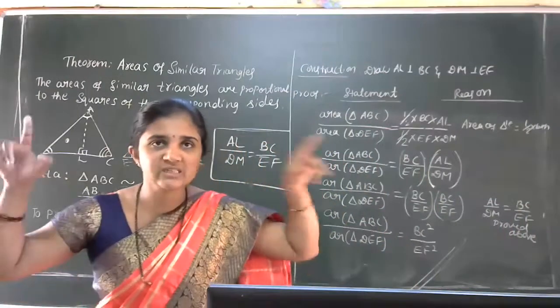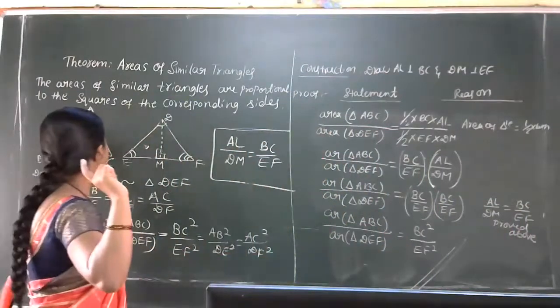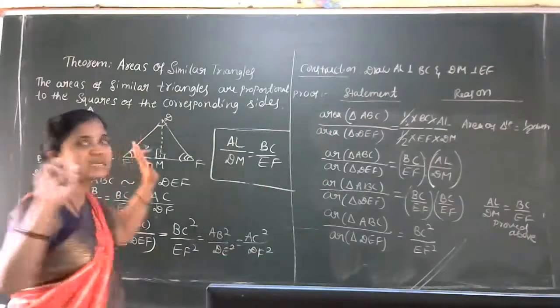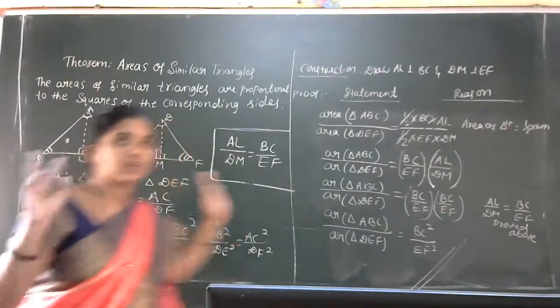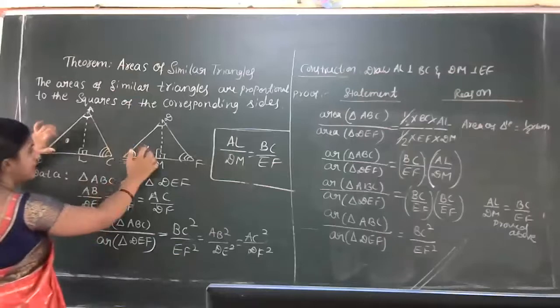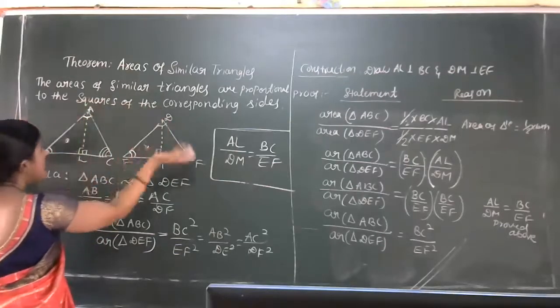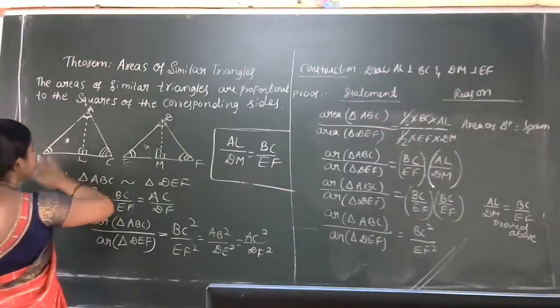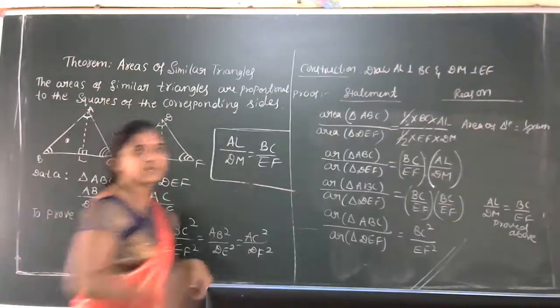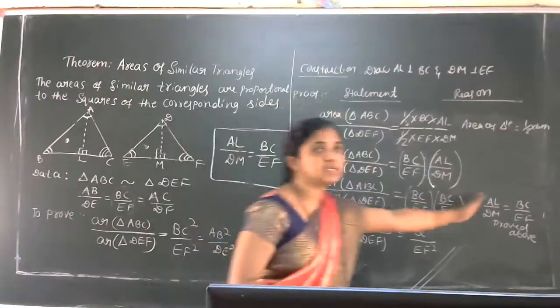So in the first section, what we did actually, we compared these two triangles according to the AA criteria, that the two triangles are similar, then we took the ratio in the form of AL by DM is equal to AB by DE. We know that this AB by DE is equal to BC by EF, then we applied this result in this step here.